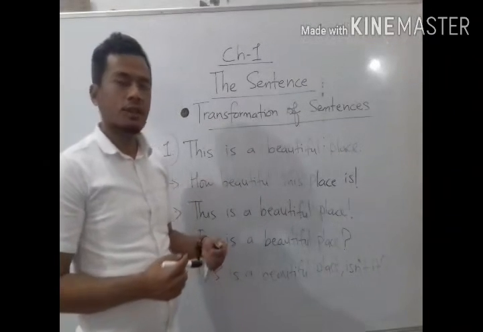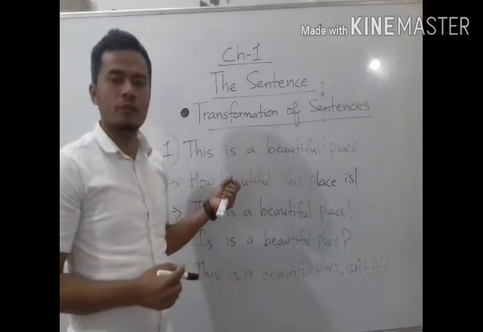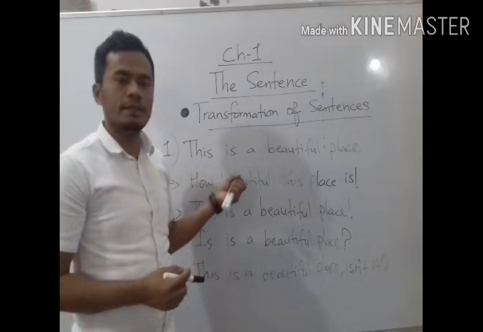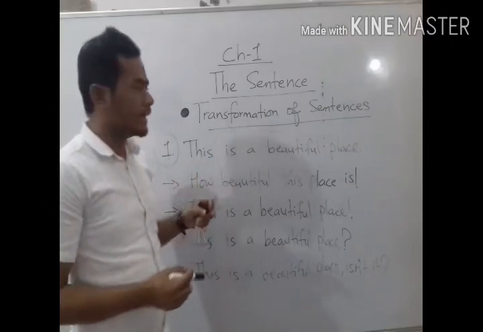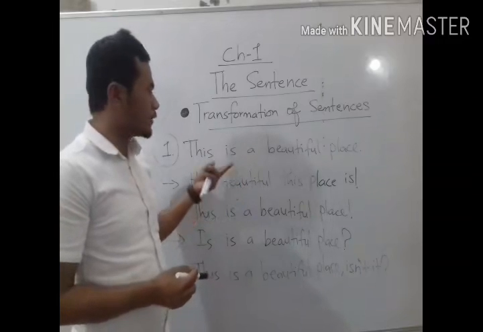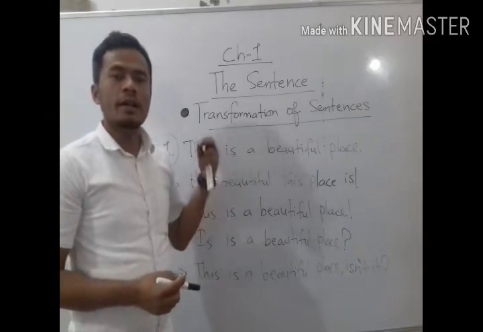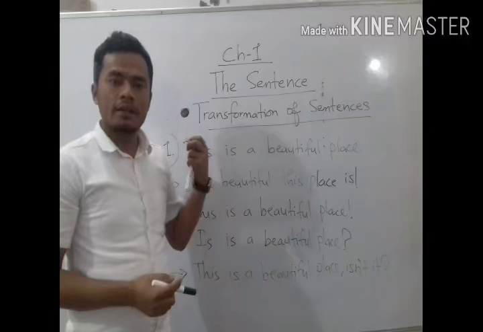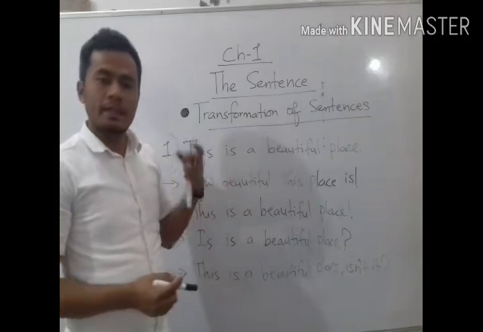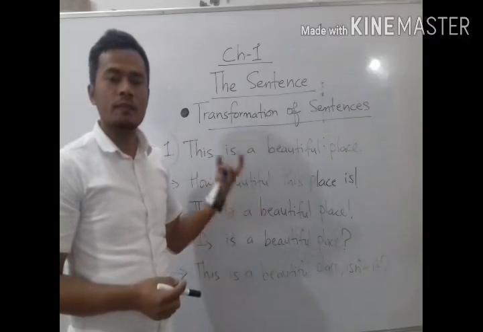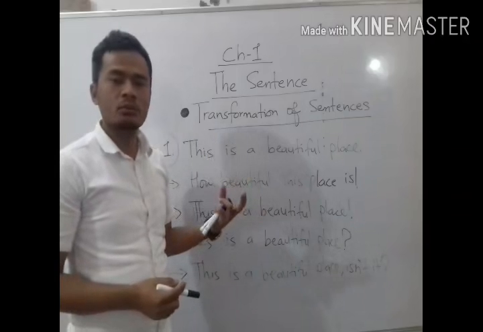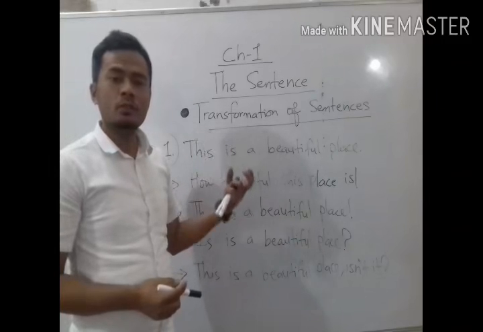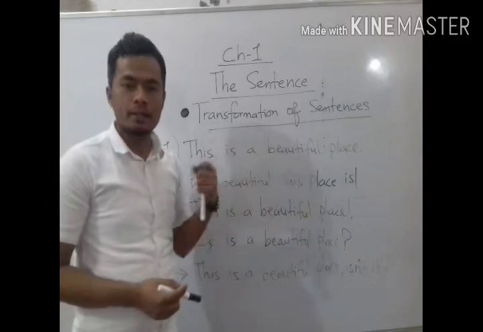Now first we will take a sentence from your exercise. This is a beautiful place. If you see your exercise, it is instructed there that we have to change this sentence into an exclamatory sentence. So whenever we frame an exclamatory sentence by using WH words, that sentence ends with the subject followed by the verb.